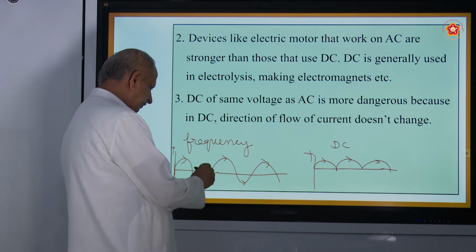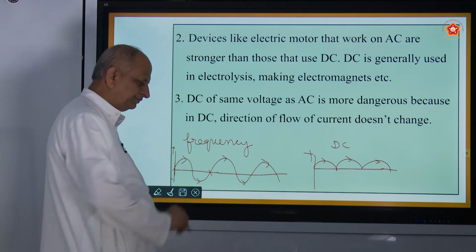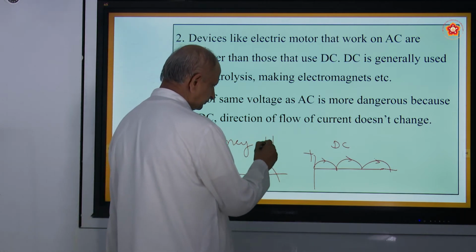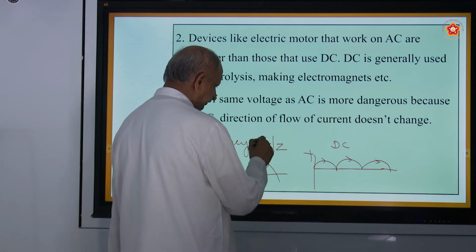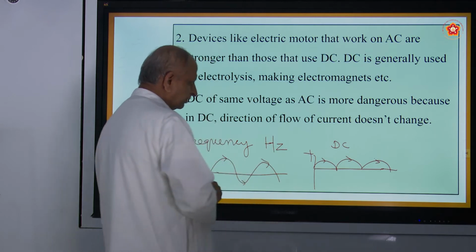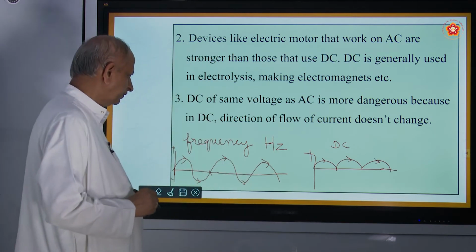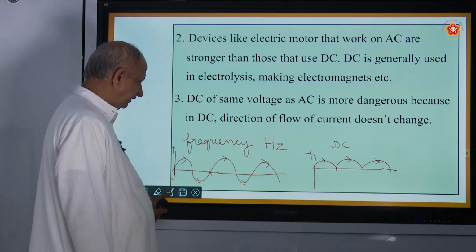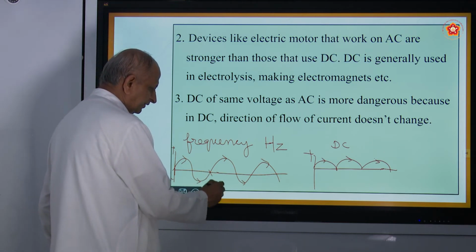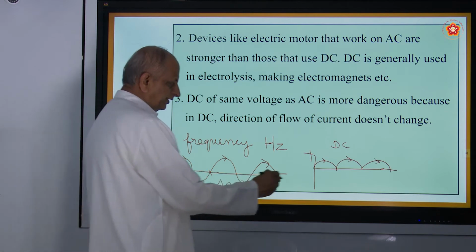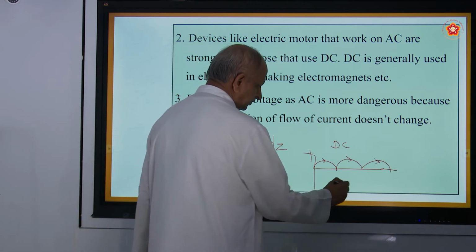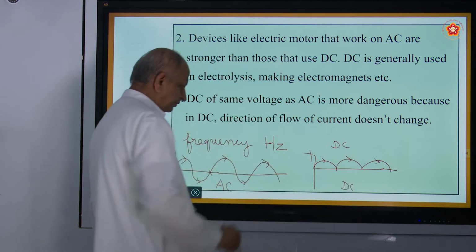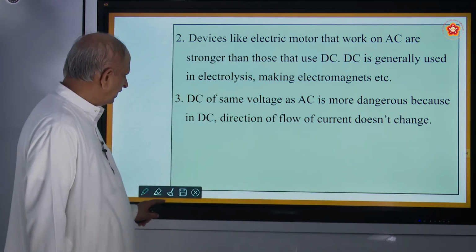From here to here is one cycle, and it is measured by the unit called hertz, named after the scientist, denoted by Hz. So this is another difference between AC and DC. This is AC, this is DC. There is no change in the direction.